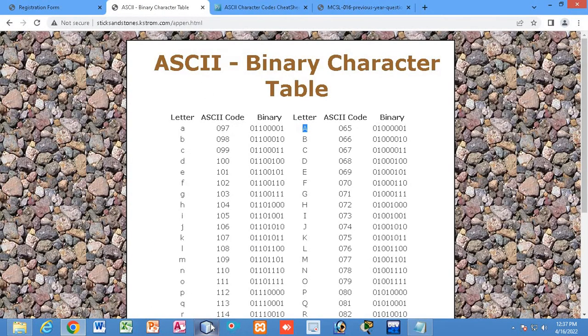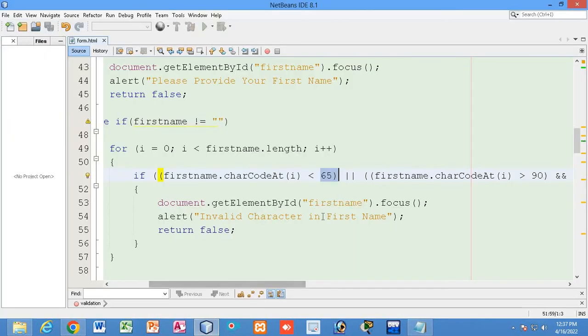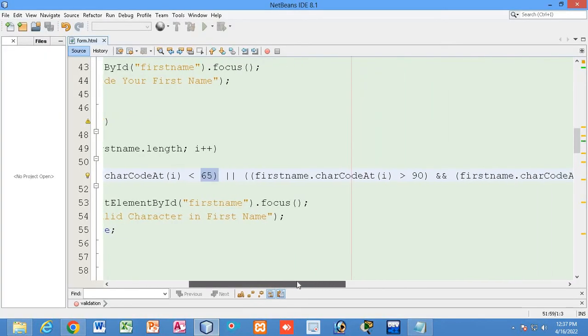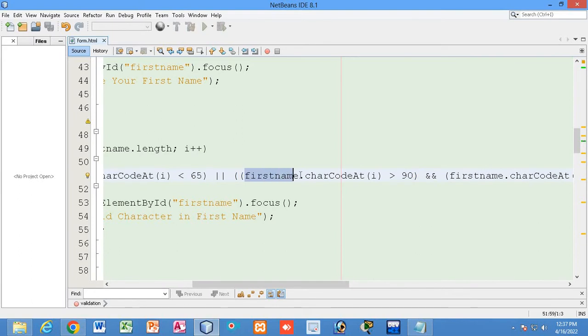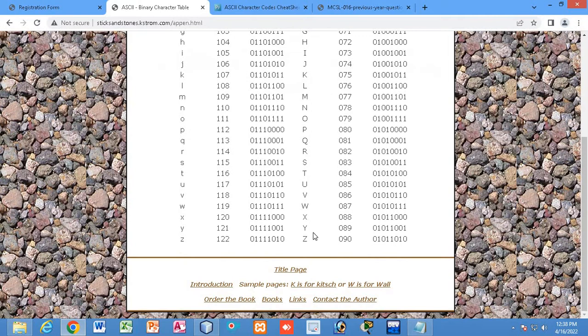So the @ sign cannot be anybody's name. Can anybody's name be @? No, never possible, right? Or this condition will be checked. If first name dot charCodeAt is more than 90, that means more than 90. Z is 90, so if the value is more than 90, that means 91.